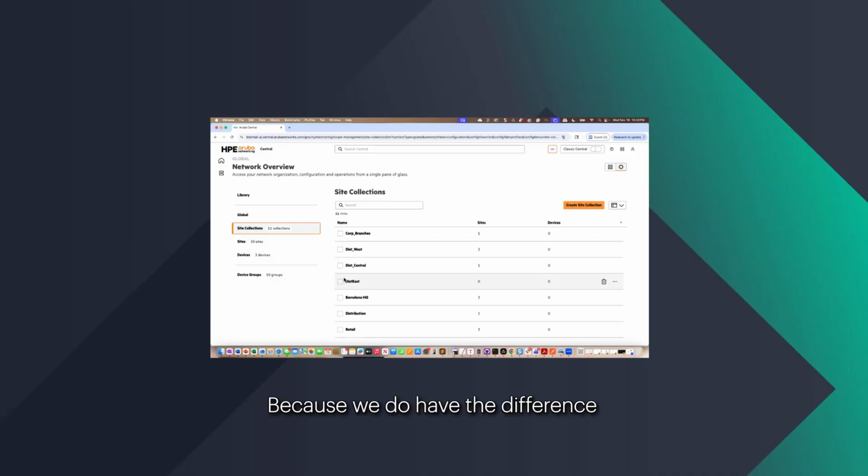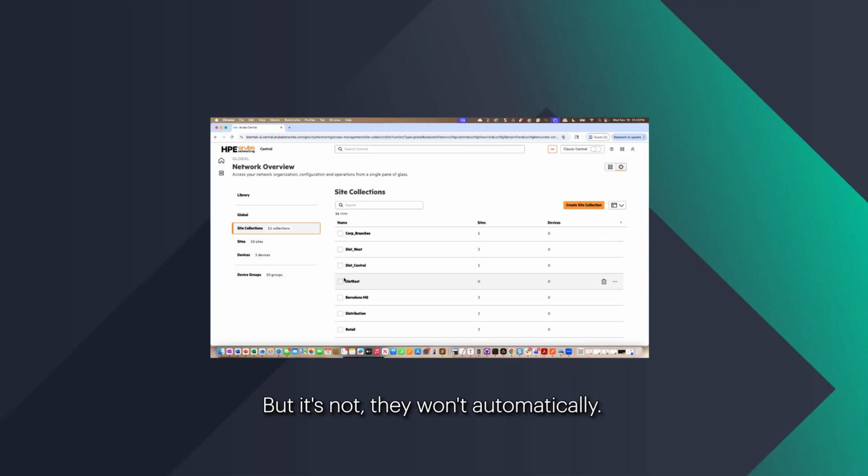We do have the difference in profiles where it's shared and local. If it's a local profile, you won't see it in the library. So if somebody in haste doesn't realize they checked the box that says make it a local profile, you end up searching for it in the library and you won't find it there. So I would suggest starting at the library. It's a recommendation, but it doesn't have to be there. You can create profiles at a site level, and as long as it's shared, it would appear in the library. I walked through that in the slides.